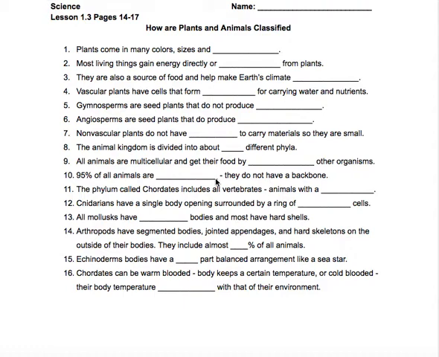Okay, plants are divided into 2 groups called vascular and non-vascular plants. Vascular plants have cells that form tubes for carrying water and nutrients throughout the plants. Number 4 on your notes. These tubes can carry material long distances, such as up the trunk of that 112-meter redwood. So it's kind of like how your body has arteries and veins for pumping blood and moving the nutrients around in your body. That's what a vascular plant has. It has a tube system for pumping water and the nutrients that it needs all around. And because it can move those things quickly, a complete distance, then it can make, obviously, tall plants.